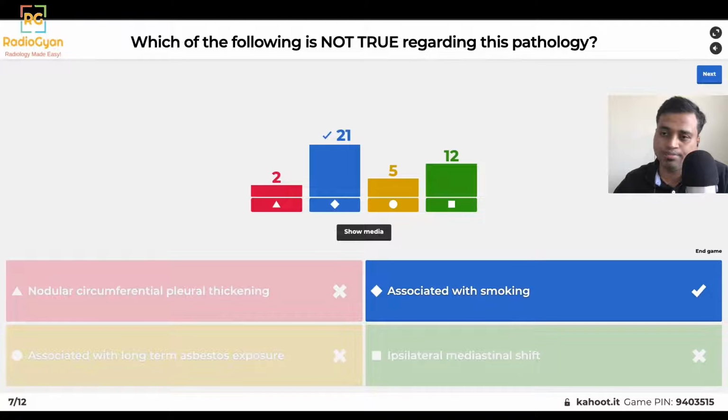Mesothelioma is one of the few pathologies that has not been shown to be associated with smoking. It's definitely associated with long-term asbestos exposure. It's characterized by nodular circumferential pleural thickening and is associated with ipsilateral mediastinal shift. So good that 21 of you have got it right.